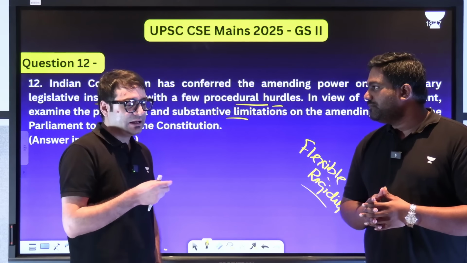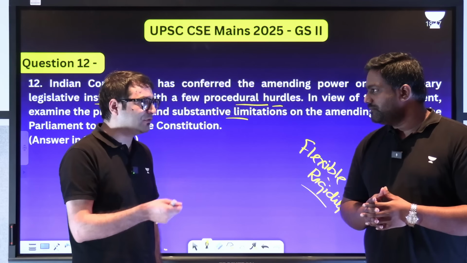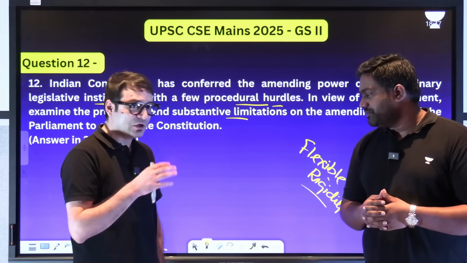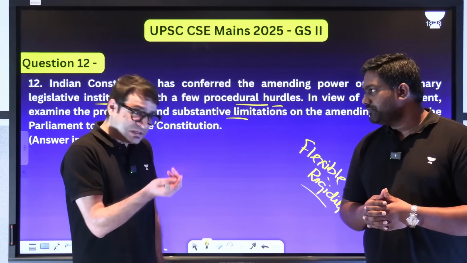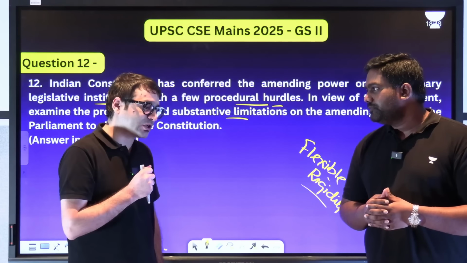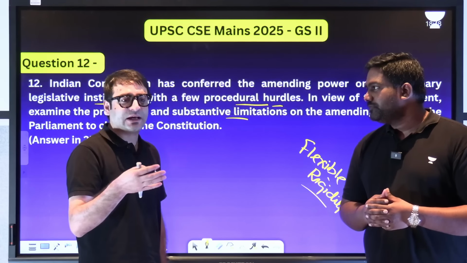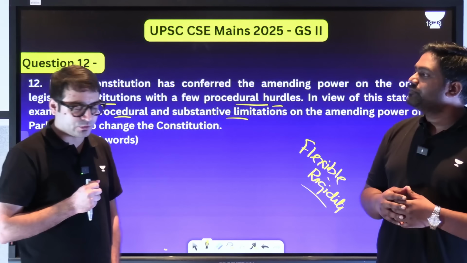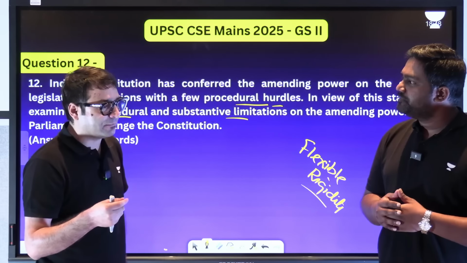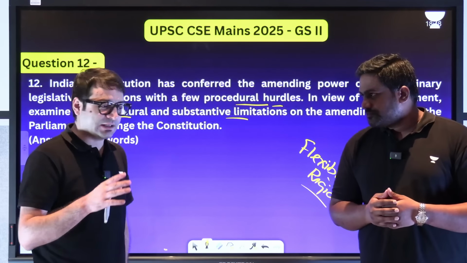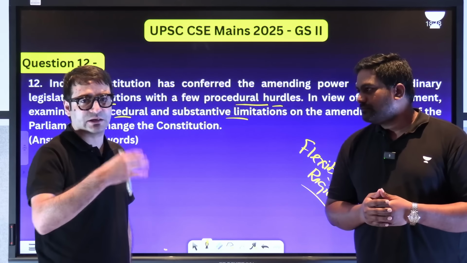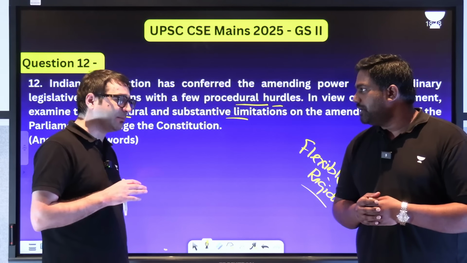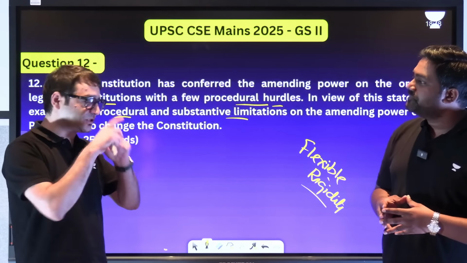Implied restriction in the sense, can tomorrow the Parliament of India pass a law and convert democracy into monarchy or dictatorship? So can Parliament do that? Which means there is some implied restriction. And then he said, can Article 21 be amended to say there is no right to life available to Indians? Or can the Parliament enact a law and say from now onwards, elections would be conducted after 50 years? So can this power be given to the Parliament? And then he asked a very important question, the last question.